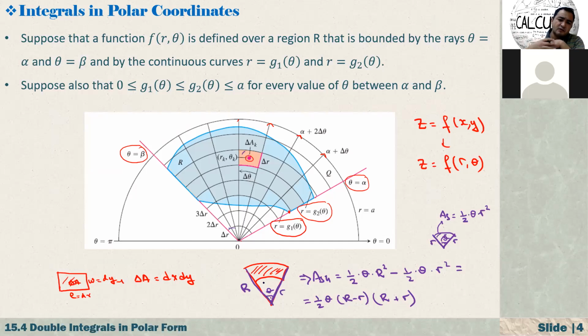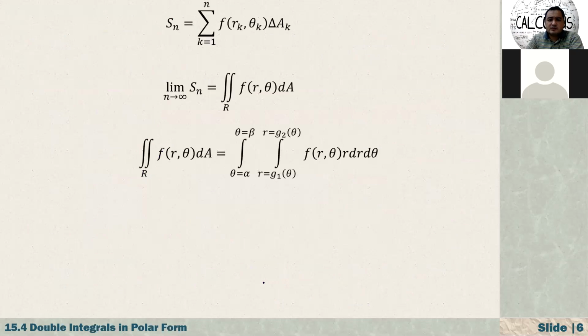After that, when n goes to infinity, that gives us the double integral, because if this sum approaches a single value, then that is defined as the double integral. That is our partial sum S sub n, the sum from k equals 1 to n of our function in terms of r and theta, times our area. And what is that area in polar coordinates? As we have just calculated, it is r dr d theta, which represents our dx dy.